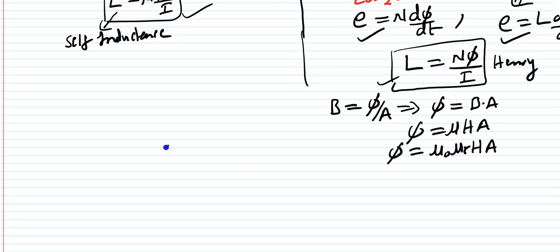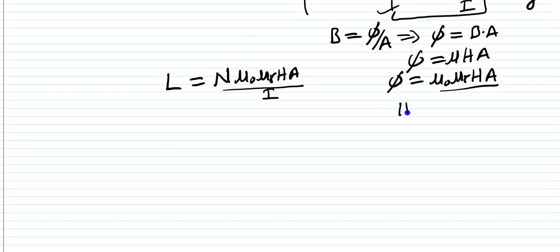Then L is equal to, I can write N into, instead of this phi I can write this one, so mu naught mu r H A by I. Again, instead of H, it is nothing but mmf per unit length, or you can say N I by l also I can write.